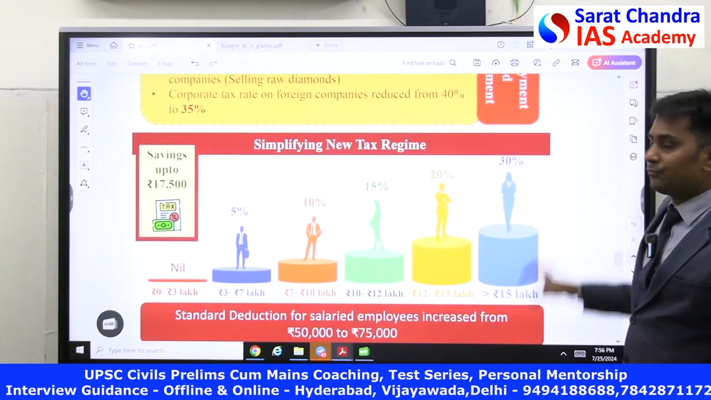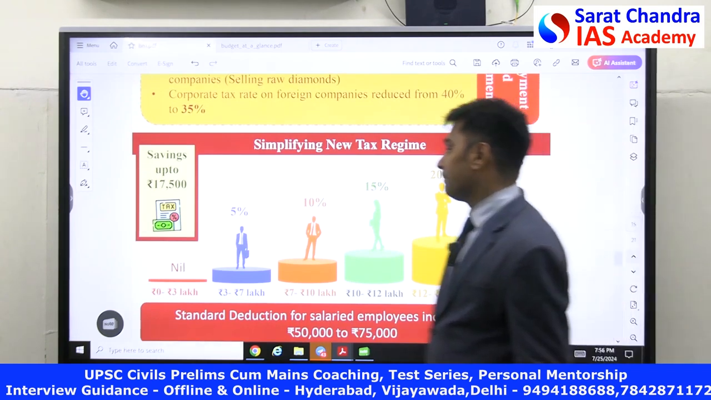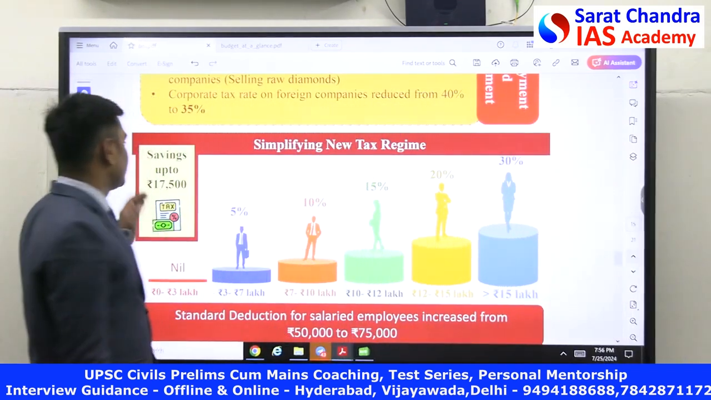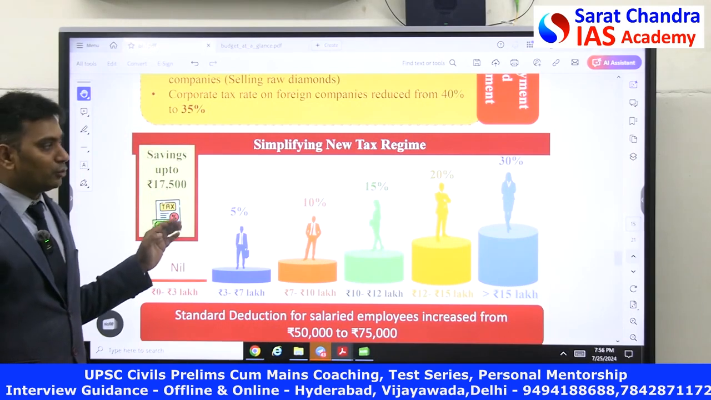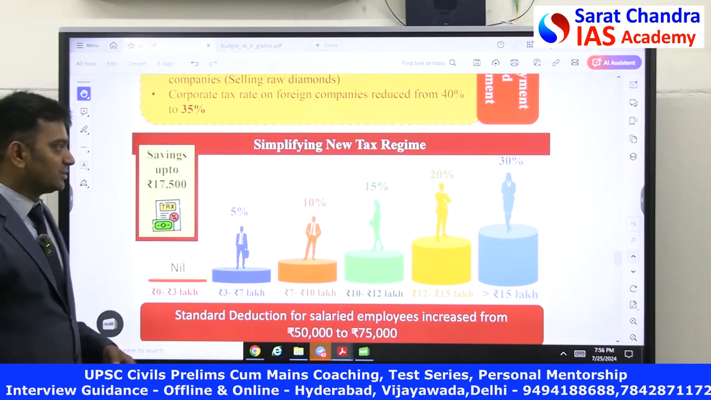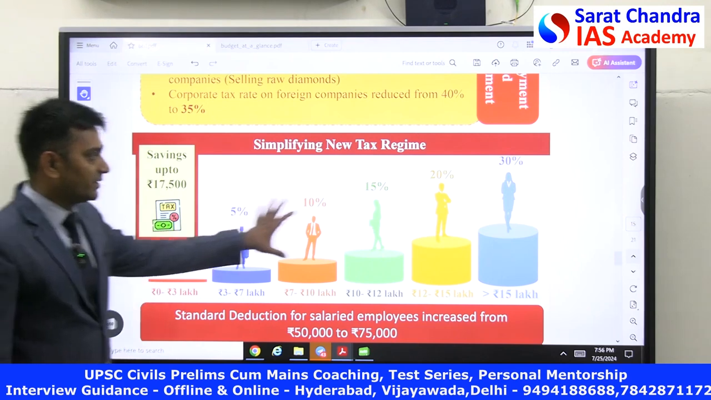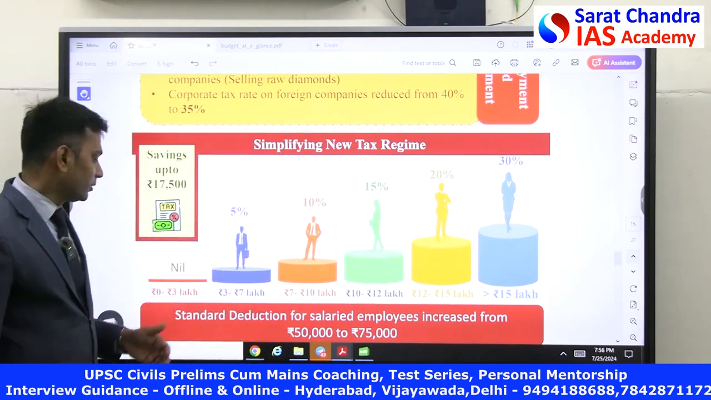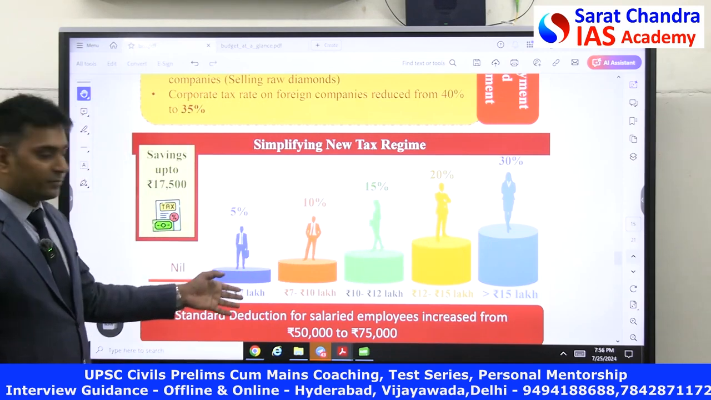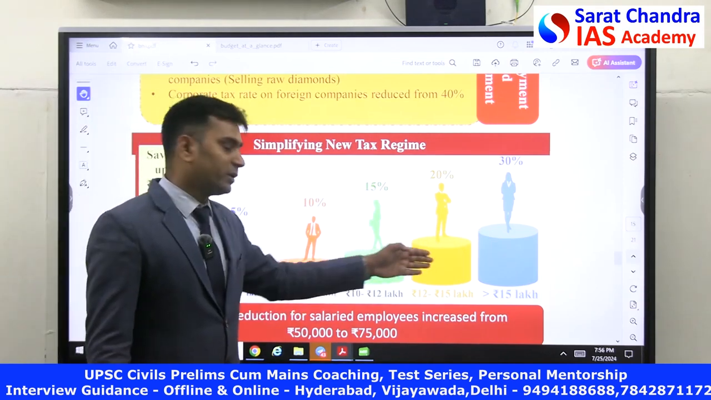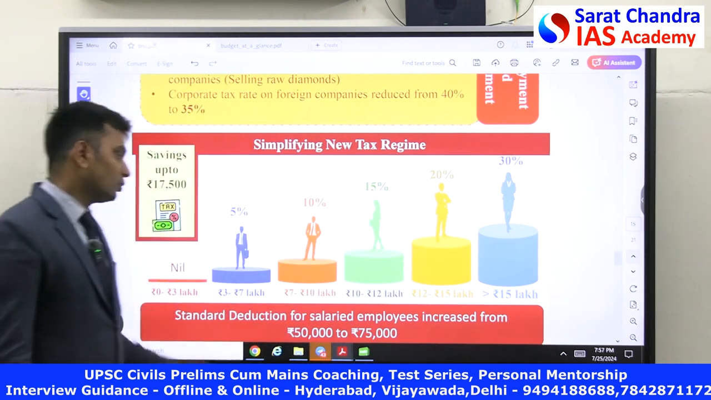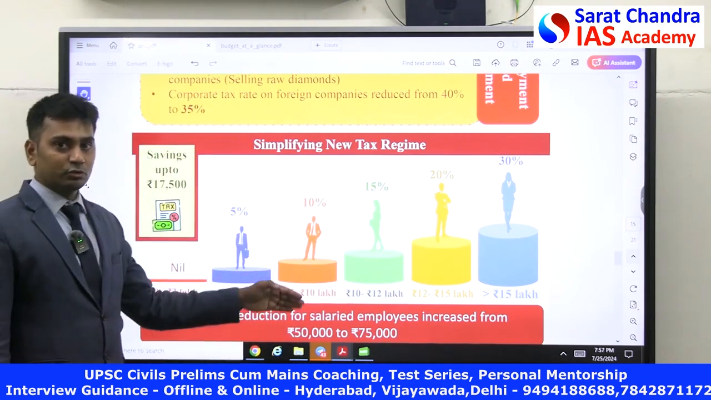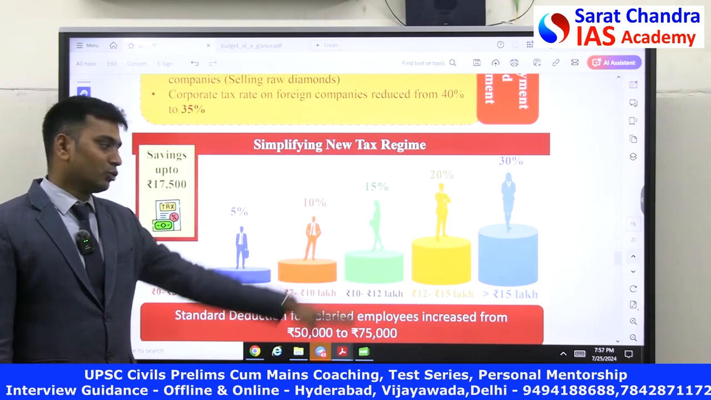And for us, for the common man, how is it going to have an effect? Savings up to 17,500 rupees have been enhanced in this budget. Why? Because they have divided the tax slabs into these segments now. New tax slabs have come: up to 3 lakhs, 3 to 7, 7 to 10, 10 to 12, 12 to 15 and more than 15.